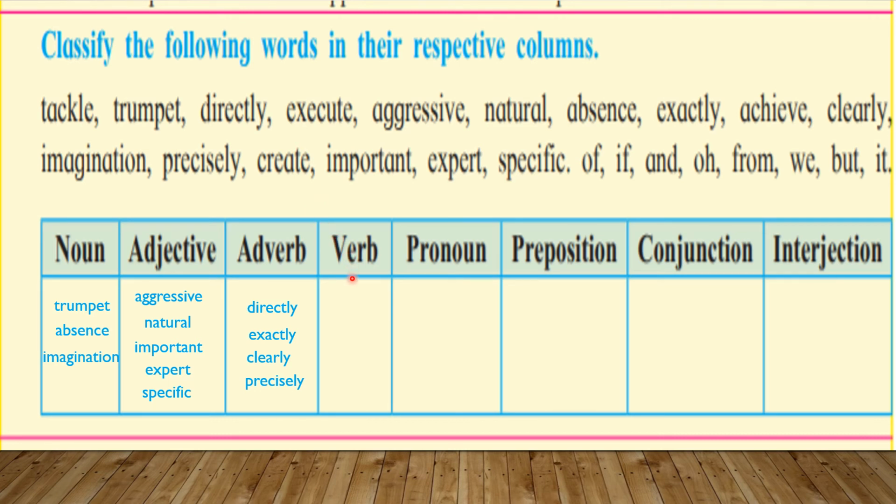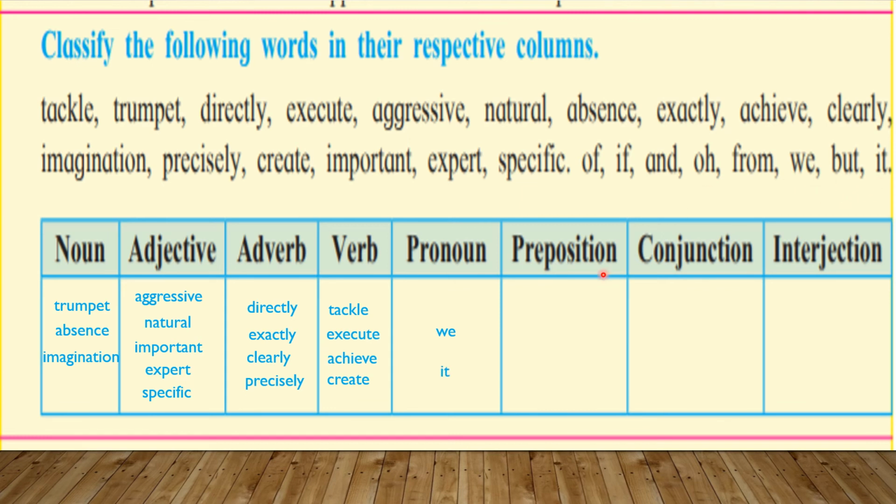Now see the next column, that is about verb. The first word you may take tackle, same as the next word execute. Then you may take achieve, then create. Now see the next column, in which we have to write pronouns, in which the first one we, then you, may take the next one it.